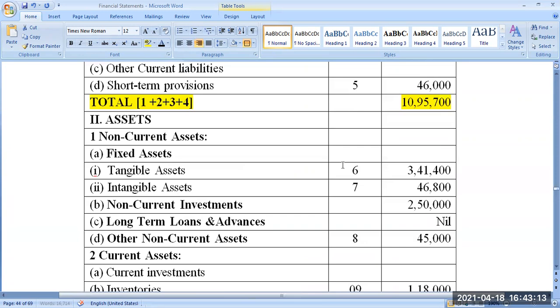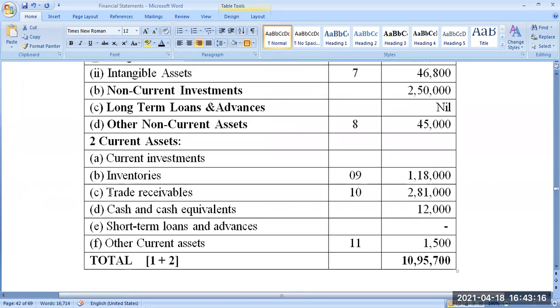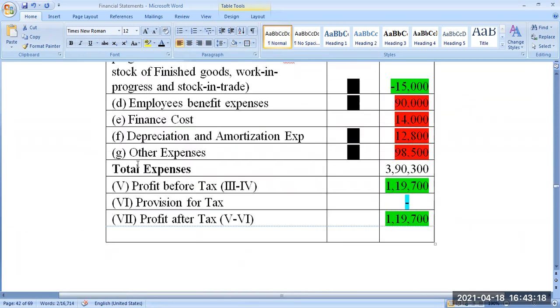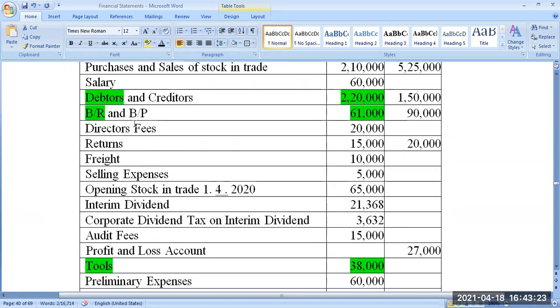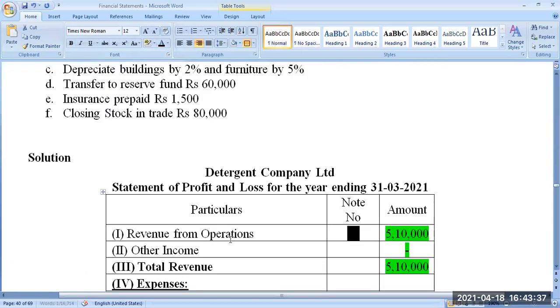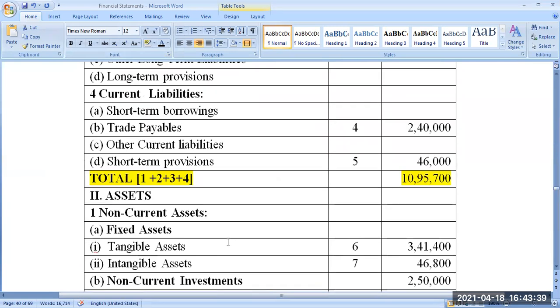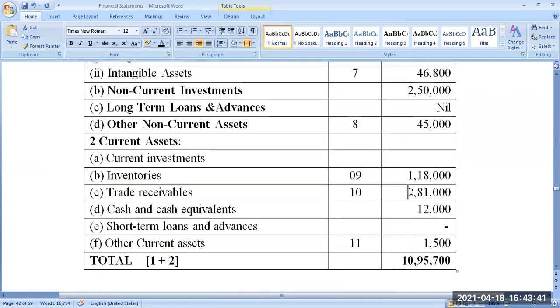Okay. Very good. Next, trade receivables are nothing but bills receivable and sundry debtors. Go to the trial balance. Debtors are here, the amount is 2,20,000, and bills receivable is 61,000. Both put together is 2,81,000. That comes under trade receivables. 2,81,000 trade receivables. Okay. The same thing can be given in a note also.